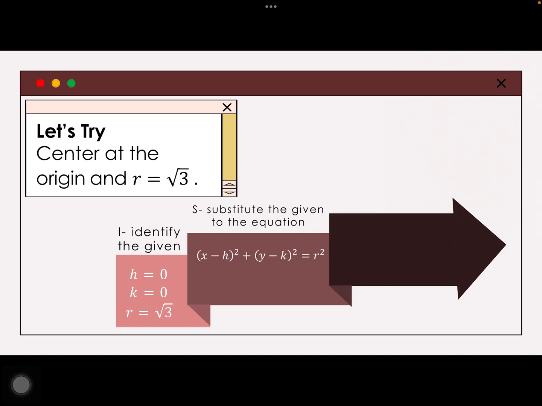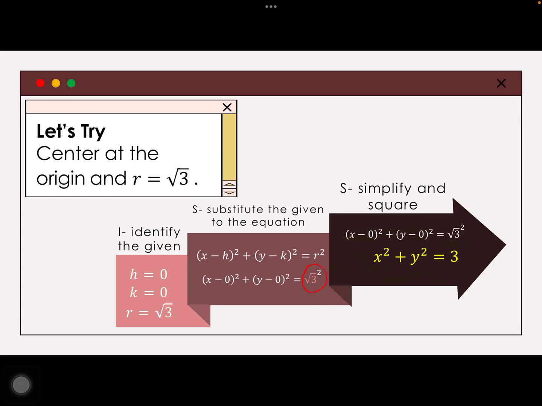Substitute. So again, write down your equation. Substitute. Uy, 0, 0 lang. Ang dali. And then your R is square root of 3. Don't forget the square. Okay? Lastly, simplify and square. O baka natakot na kayo kasi merong square root of 3 tapos may squared pa, ma'am. Remember, kapag ka-square root na yan tapos naka-square pa, di ba automatic na maka-cancel lang yan? Because they are opposing each other, maka-cancel lang.